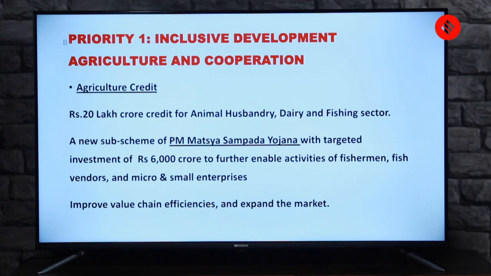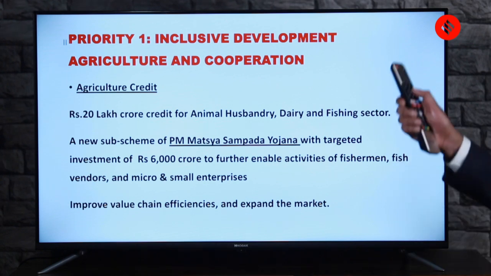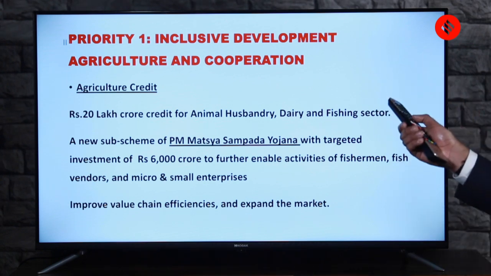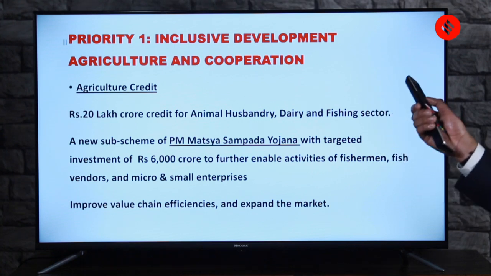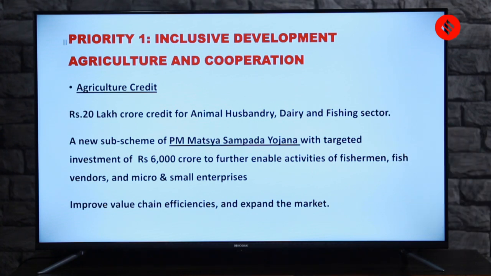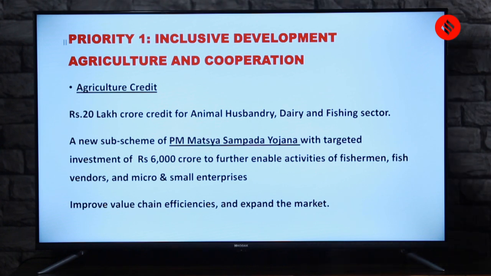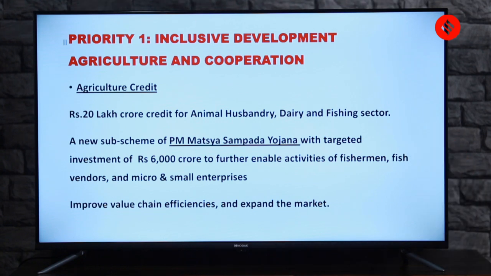Then about agriculture credit. Though the number is not very important, just for reference, rupees 20 lakh crore credit for the animal husbandry, dairy and fishing sector. So these are the important sectors which the government has focused on in the budget. Along with it, there's a new sub-scheme of the PM Matsya Sampada Yojana, which targets 6,000 crore to further enable activities for fishermen. So this is a fishery-related scheme, and it is a new sub-scheme.